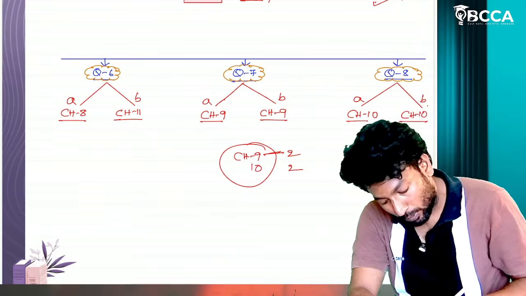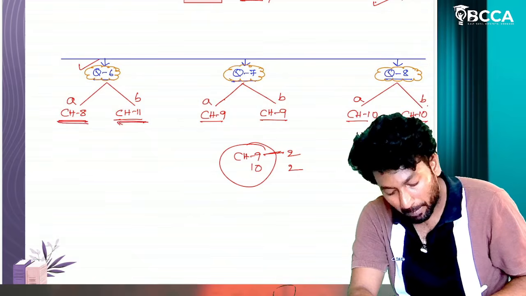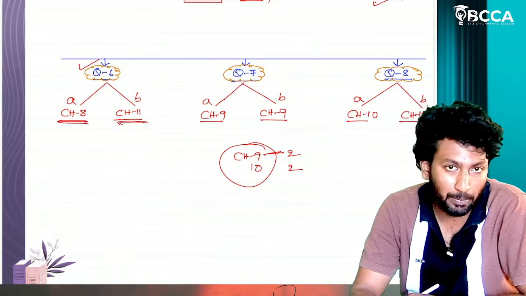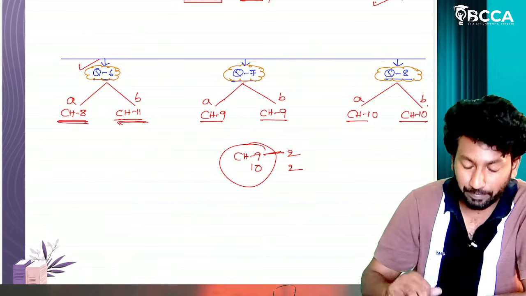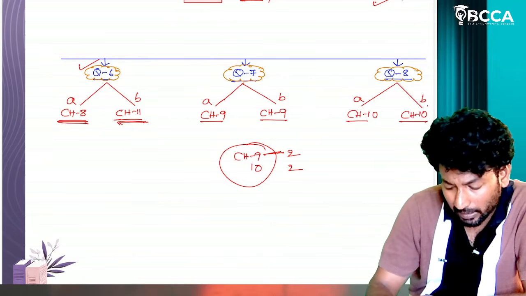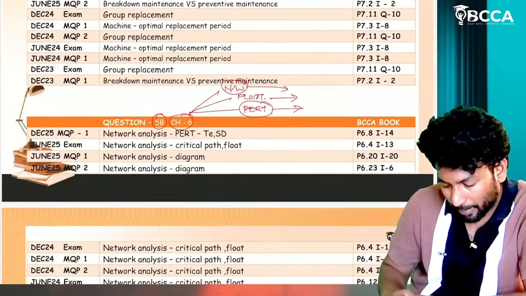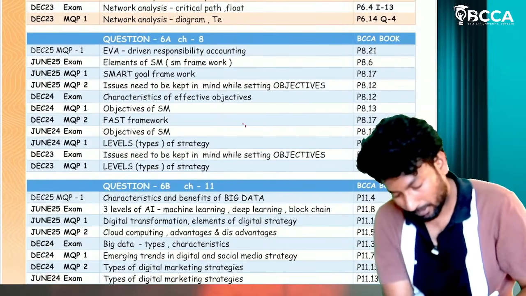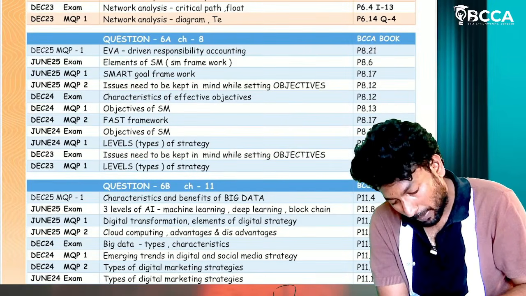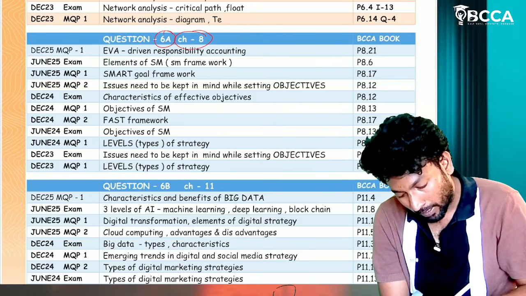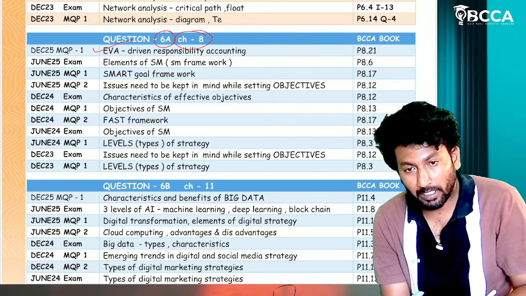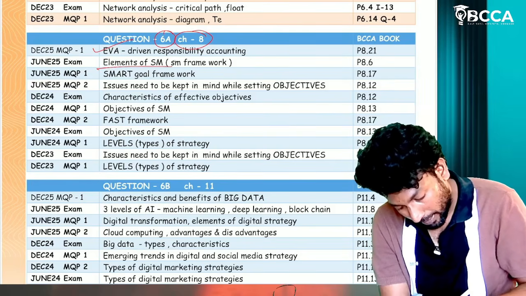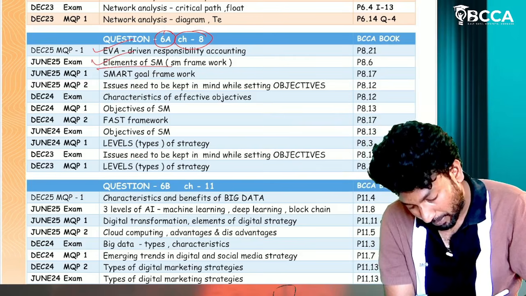If you want to write question number 6, you have to learn chapter number 8 and chapter number 11: chapter 8 is introduction to strategic management, and chapter 11 is digital strategy. Now, what kind of questions are being asked repeatedly? From the SM part, chapter number 8, 6A: EVA driven responsibility accounting in the December 25 MQP, and elements of the strategic management framework.